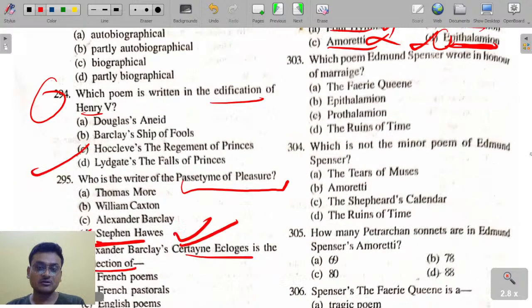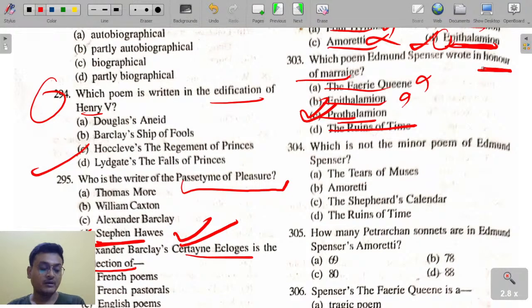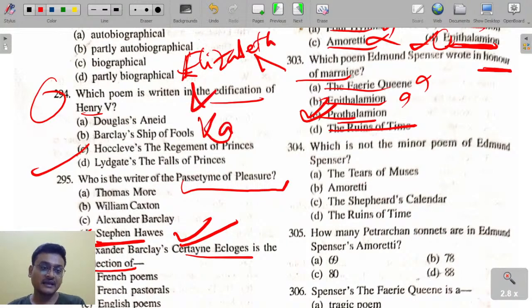Which poem did Edmund Spenser write in honor of marriage? Not The Fairy Queen, and not Epithalamion, it is Prothalamion. Prothalamion was in honor of a marriage, the marriage of twin sisters, Elizabeth and Catherine.